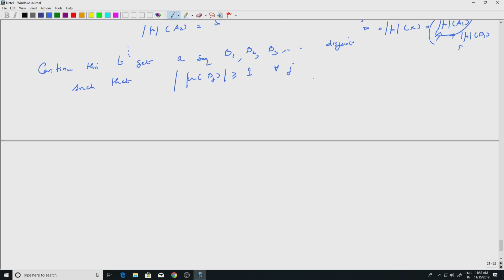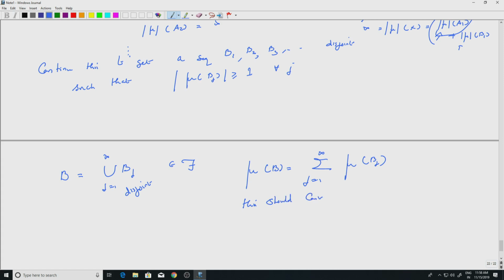So we are getting a sequence of disjoint sets such that the modulus of the measure is greater than 1. Now if you look at the union of Bj, j equal to 1 to infinity, let us call that B. Of course this would be a measurable set. What do you know about mu B? Because these are disjoint, this will have to be the sum, j equal to 1 to infinity, of mu of Bj. This should converge, otherwise it will not make sense. It converges absolutely, in fact, which implies that mu of Bj goes to 0.